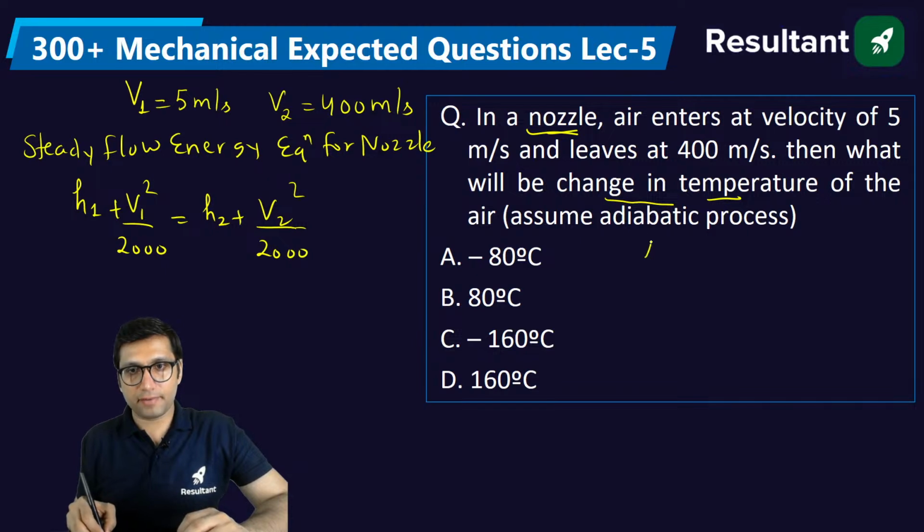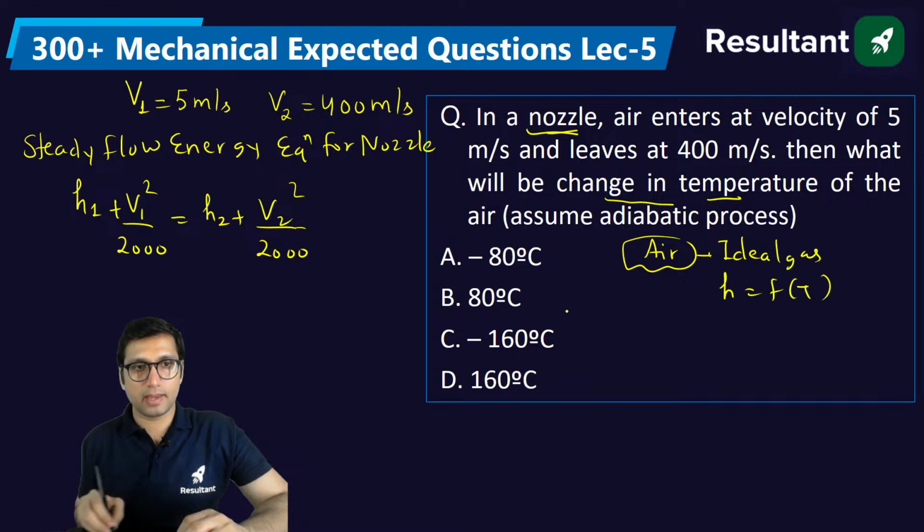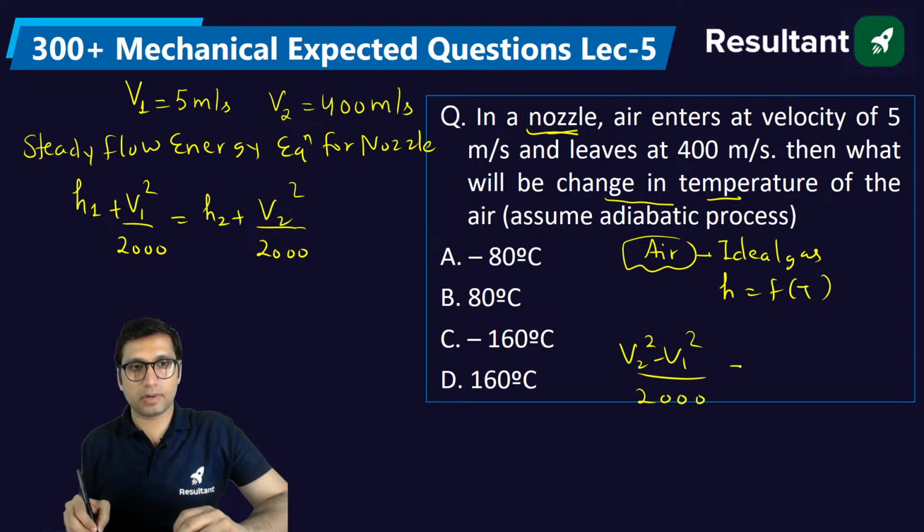Now, because they have given air here, if we consider air as an ideal gas, for an ideal gas enthalpy is a function of temperature, and considering that we can write V2 square minus V1 square by 2000 is equal to H1 minus H2. H1 minus H2 can be written as Cp of T1 minus T2, right?